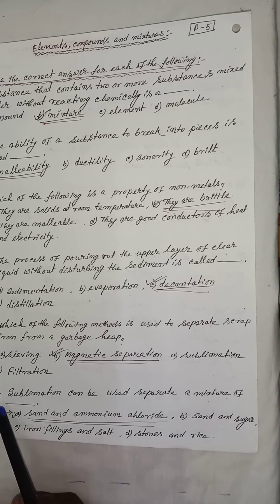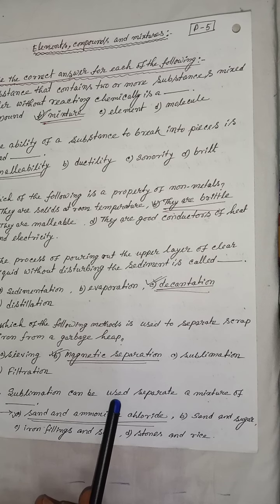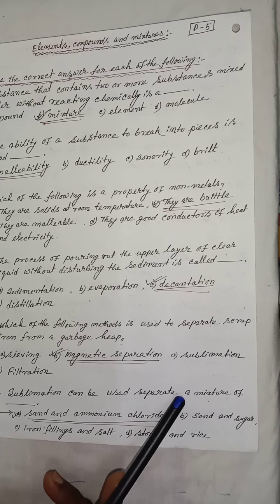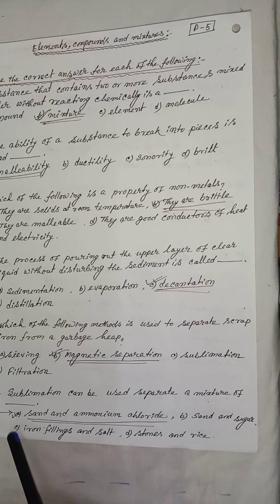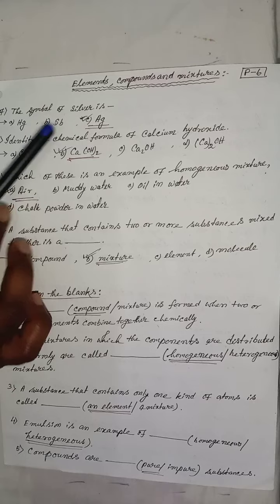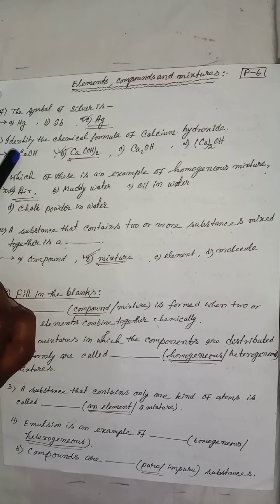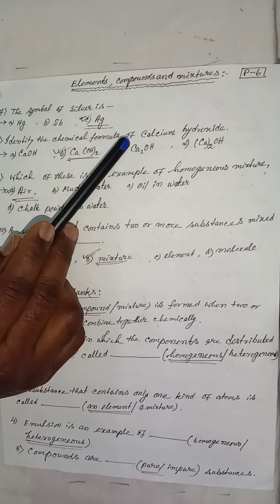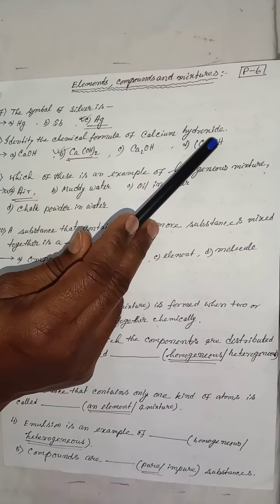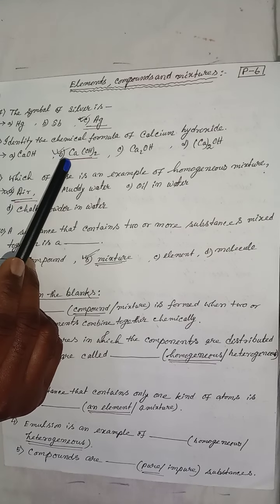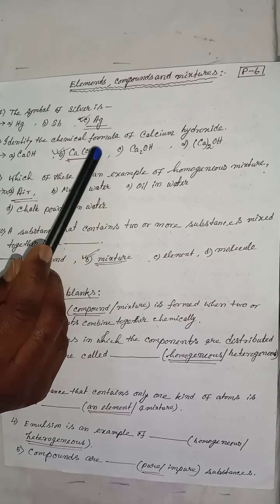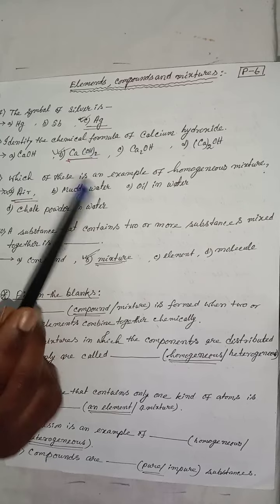Next question: sublimation can be used to separate a mixture of. The correct answer is option A, sand and ammonium chloride. The symbol of silver is Ag. Identify the chemical formula of calcium hydroxide. The correct answer is option B, Ca(OH)2, calcium hydroxide.